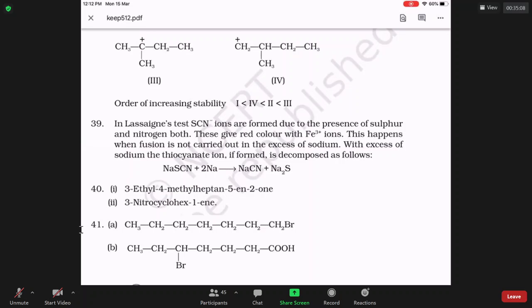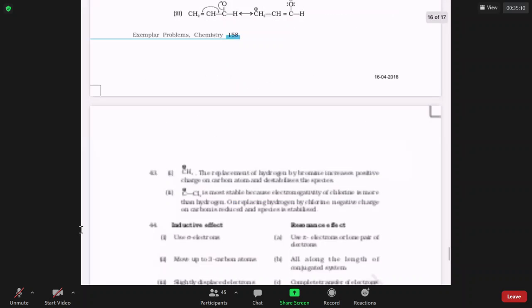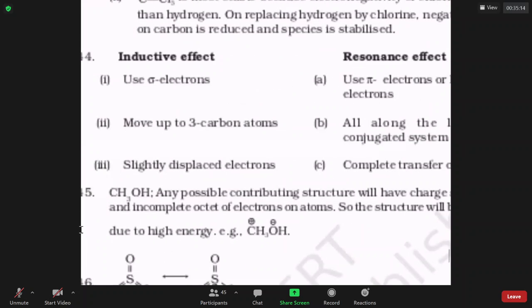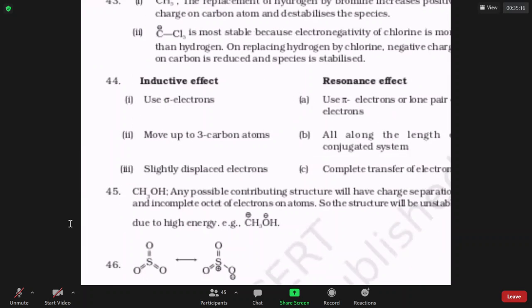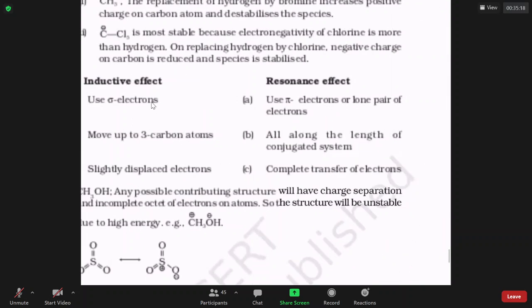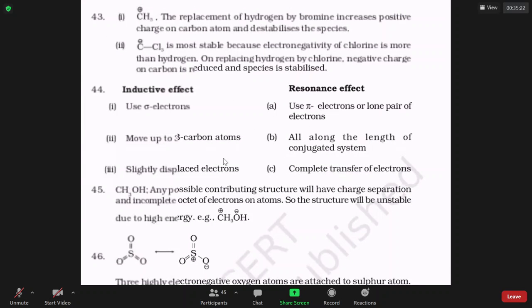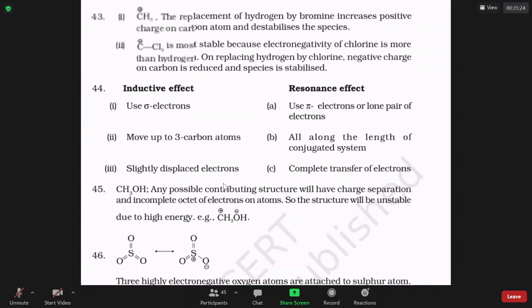I want you to try all these 42 questions and look at the answers. Also, it has a descriptive explanation of the difference between inductive effect and resonance effect. What are the differences between inductive and resonance effect? You see, it is a standard NEET question and also a standard IIT mains question.